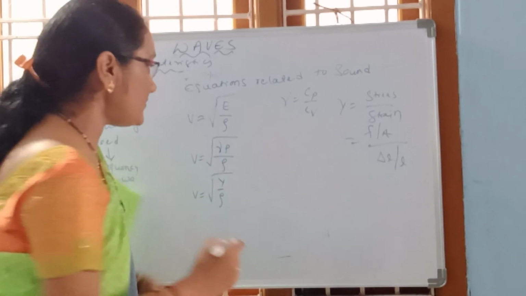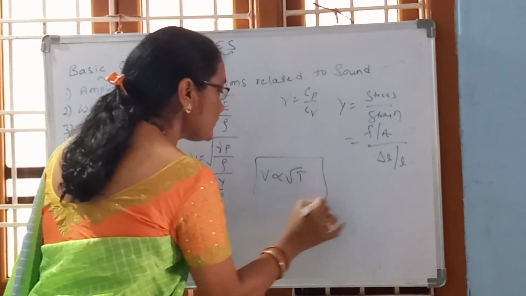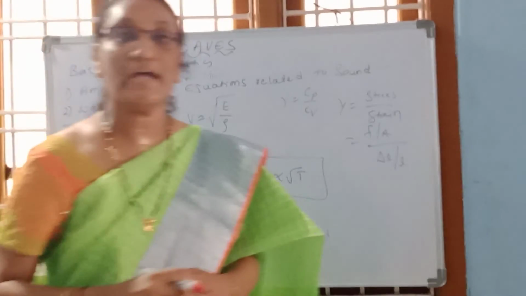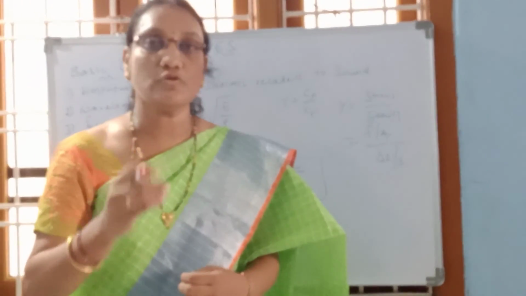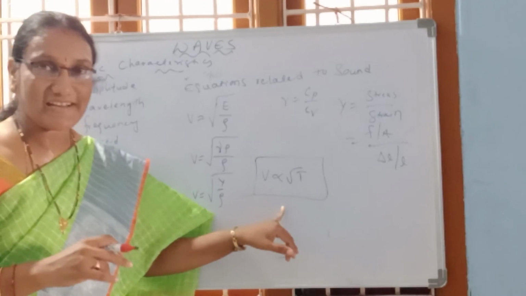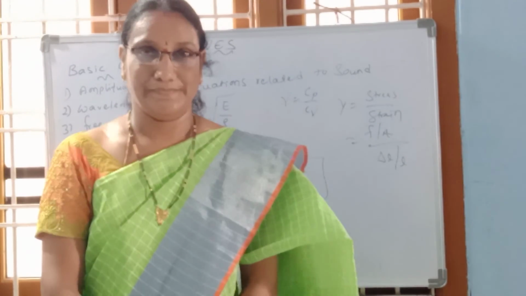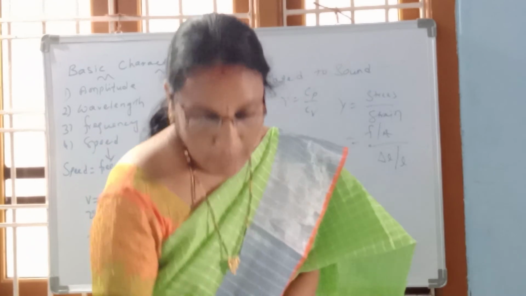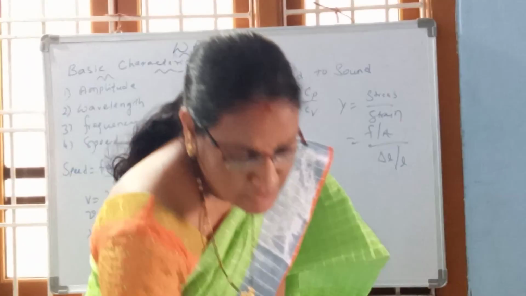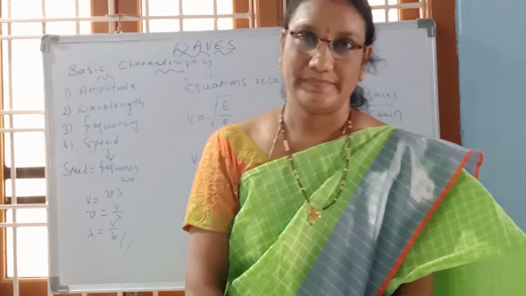Now what is the relation between velocity of sound and temperature? The velocity of sound is directly proportional to the square root of absolute temperature. So this is about the waves, the types of waves and their examples.